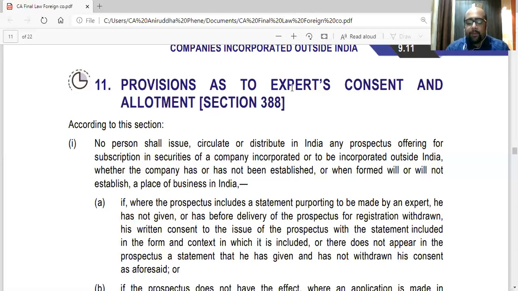So if the expert gives the statement, still the company is obligated to write in the prospectus that the expert consent has been given and he has not withdrawn it. If he has not given it, then don't state in the prospectus that he has given it. Or if he has withdrawn it before the date of registration, also state that he has not given, because that acts as consent not given. Then don't say that he has given.